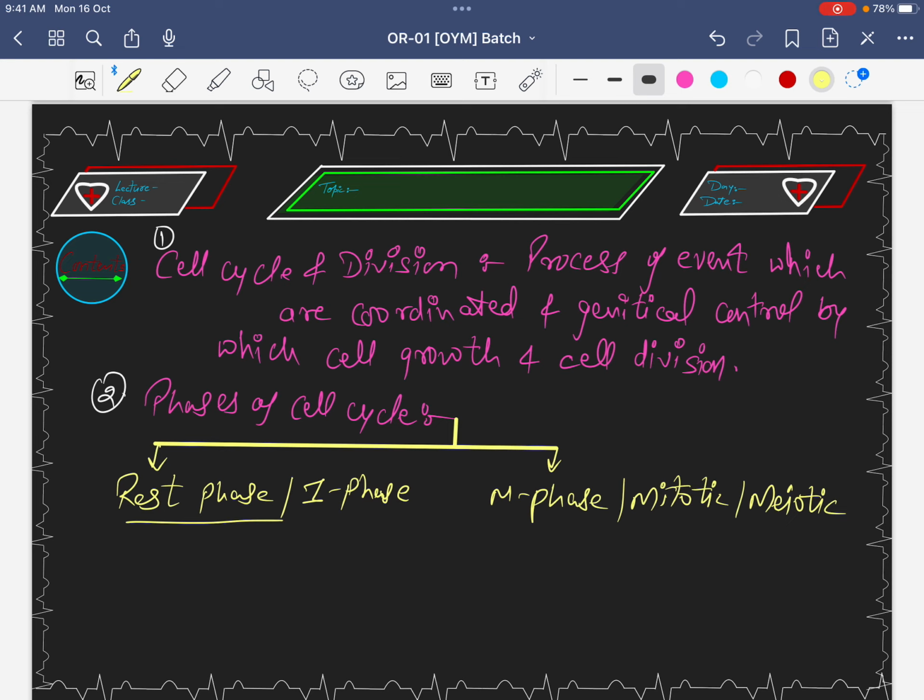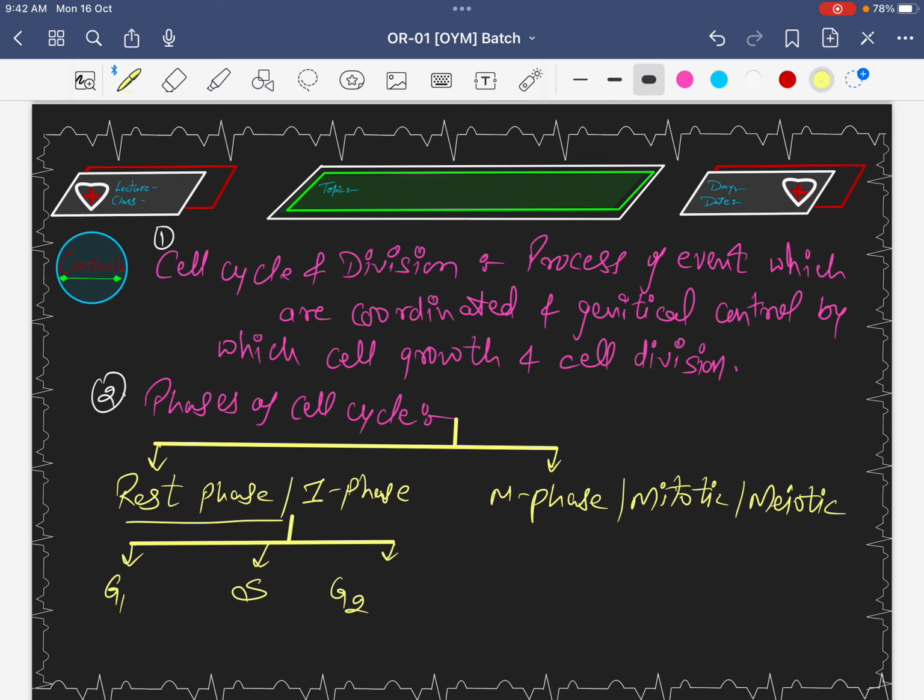And this I phase is further classified into three parts. First part is the G1 phase, meaning first gap phase. Then the second phase is the S phase or synthetic phase, and at the end is the G2 phase.